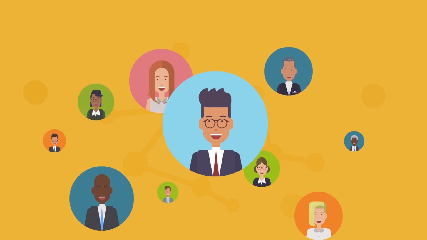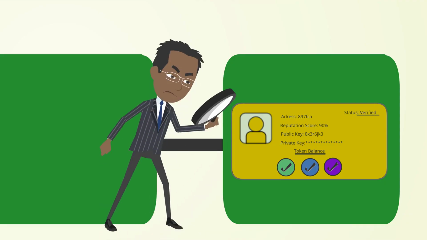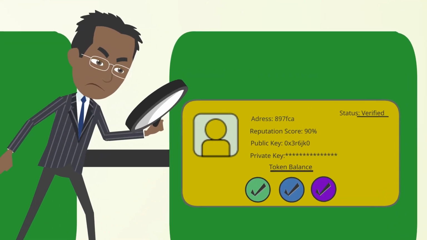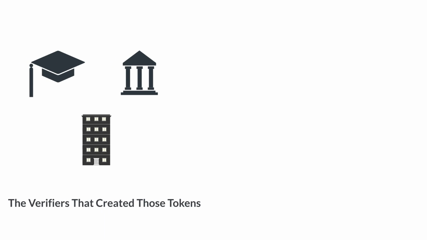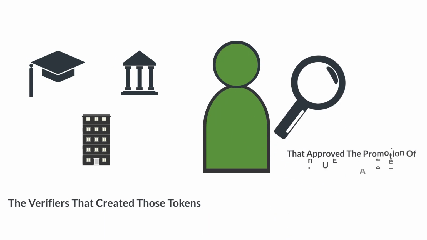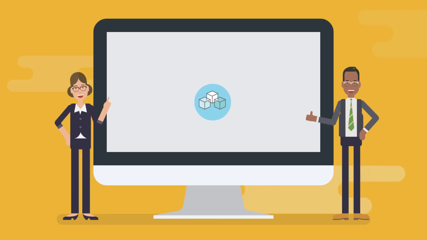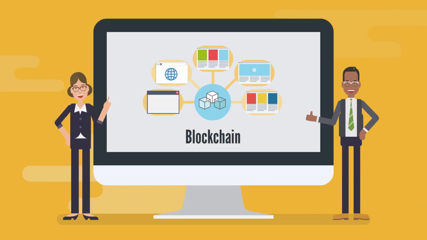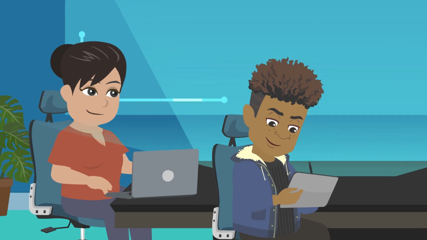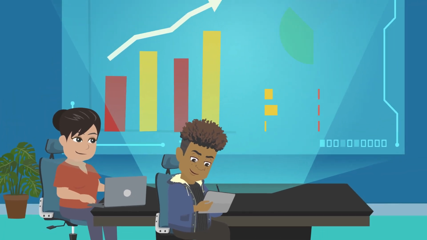Therefore, if a fraud account is discovered on the network, anyone can trace the origin of the tokens that account holds. The verifiers that created those tokens and the authenticator that approved the promotion of that user would be held accountable. A blockchain-based identity verification system could be designed to be interoperable with other platforms and websites, allowing users to easily share their verified identities across the internet.